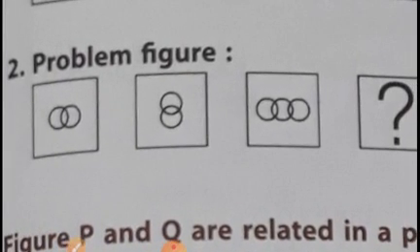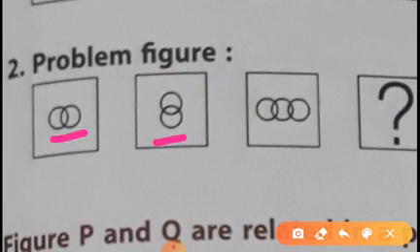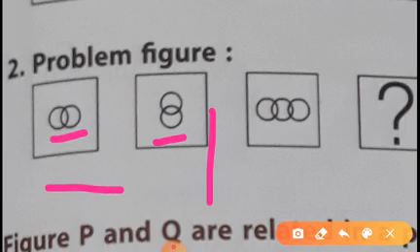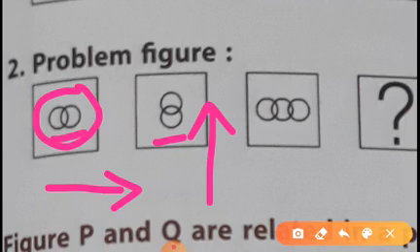Again it is a problem figure. Let us see. Here two circles are horizontal and two are vertical. Yes or no, children? You know what is horizontal or vertical? This is called horizontal and this is called vertical. Confirm. Now this horizontal figure is converted into a vertical figure.